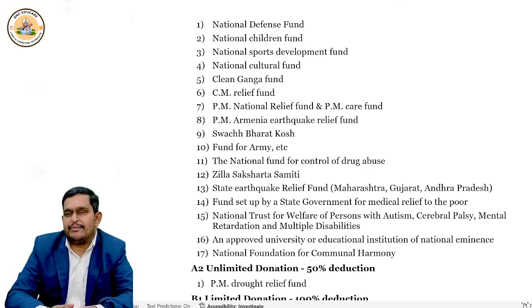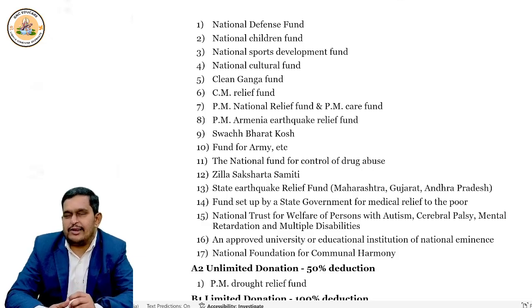Any national fund set up for prevention of drug abuse. National trust set up for the welfare of persons with autism, cerebral palsy, mental retardation, or multiple disabilities.